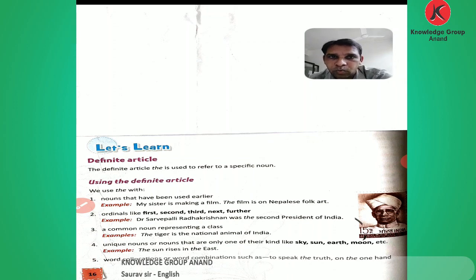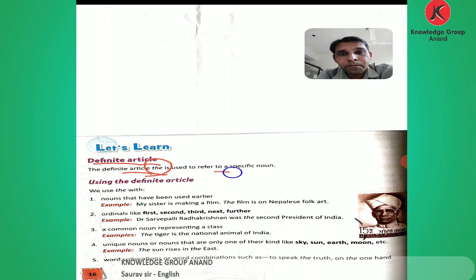Chapter number 2. What is the chapter name? The name of the chapter is Articles. And yesterday I discussed what? Indefinite articles. And today I am going to tell you about the definite articles. Okay, the definite article is what? The is used to refer to a specific noun.